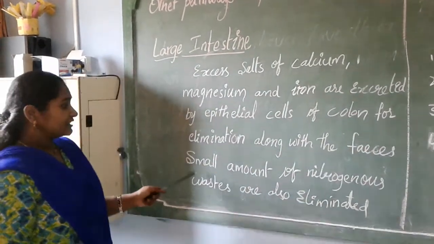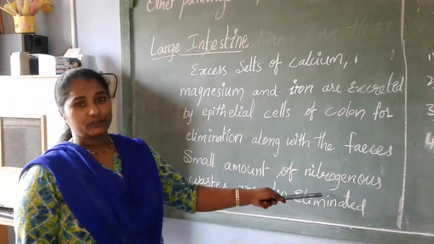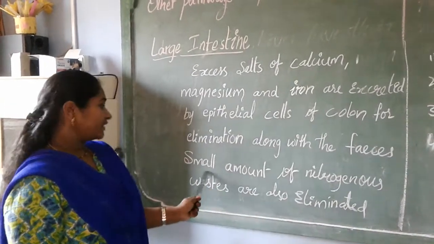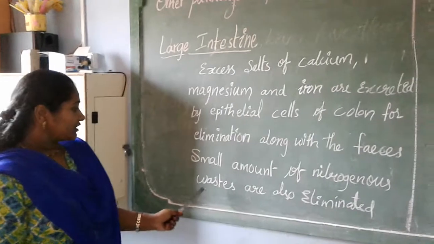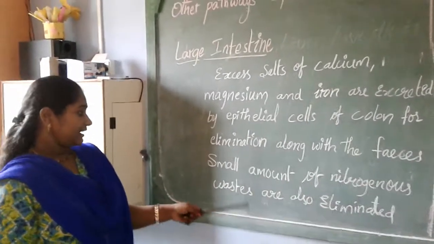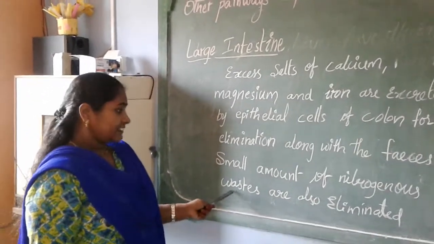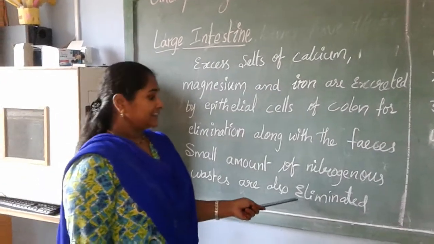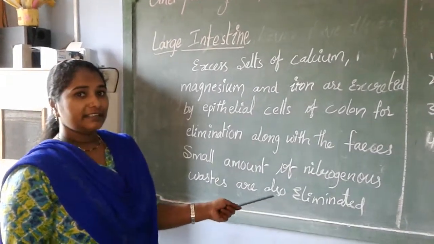A small amount of nitrogenous waste is also eliminated.